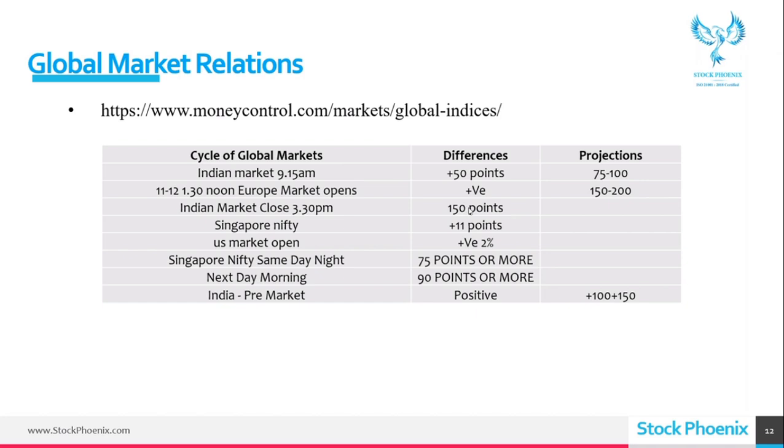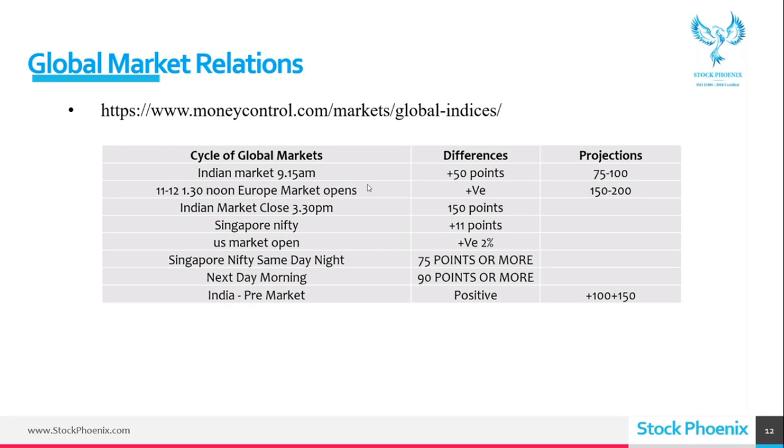Okay, sorry for the disturbance. So why is this change happening? Mainly because of one market called the European market. It opens at noon time, that is the afternoon time. In case the European market is also positive, and I'm already positive 50 points, I'm expecting the market will go 75 to 100 points.